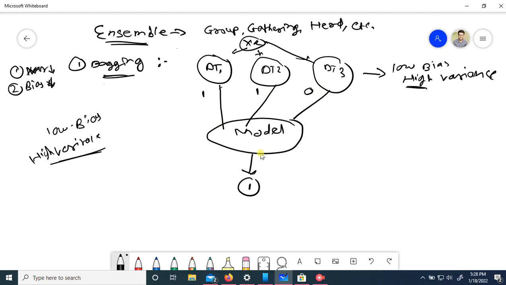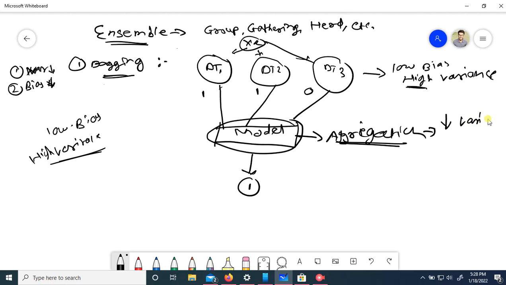So how do we handle the variance here? Can you understand it? We are taking aggregation over here. Our final model is doing aggregation, and because of aggregation, we are reducing our variance.